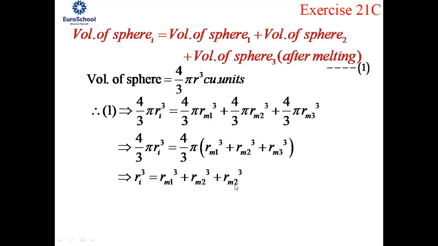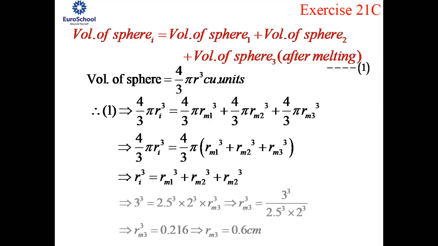I'm sorry, in the presentation I've made a mistake. The last one is Rm3 cube. Now you can give the substitutions. The radius of the initial sphere was 3 centimeters. The first one was 2.5, then 2, and the last is what we need to calculate, which is Rm3 cube. As that is the only unknown, we can keep it on one side and bring all the known factors to the other.